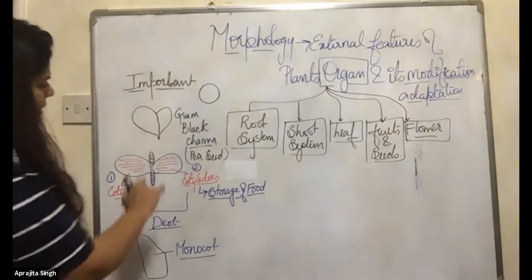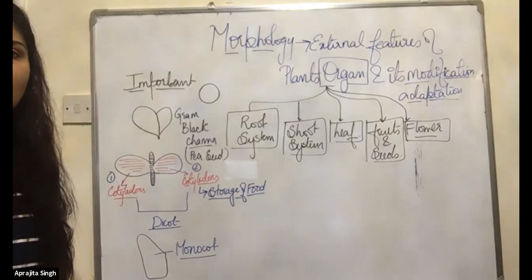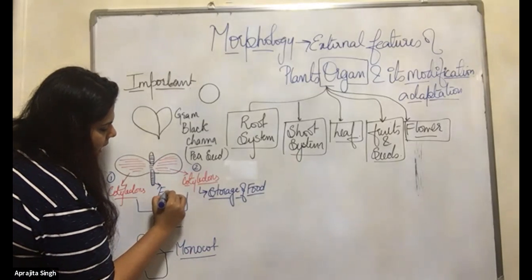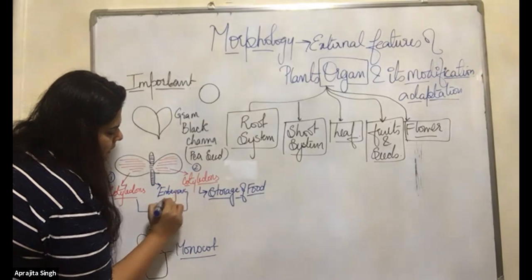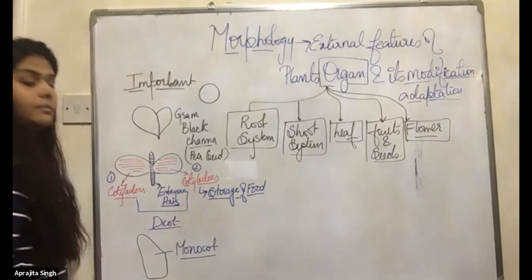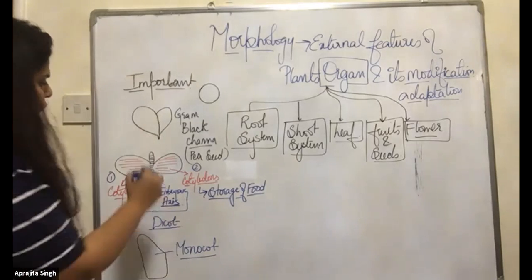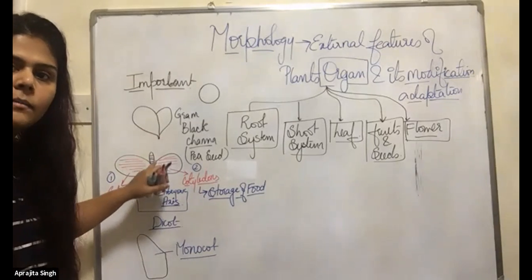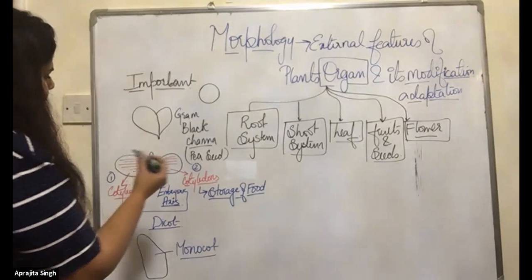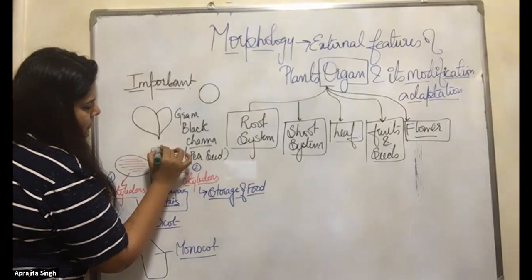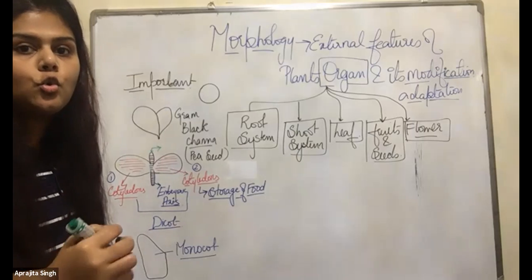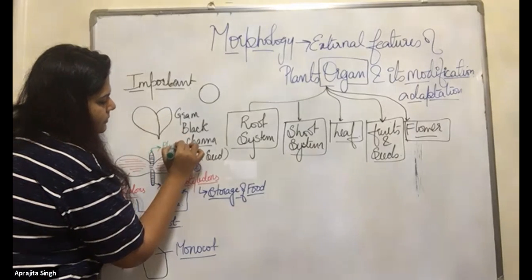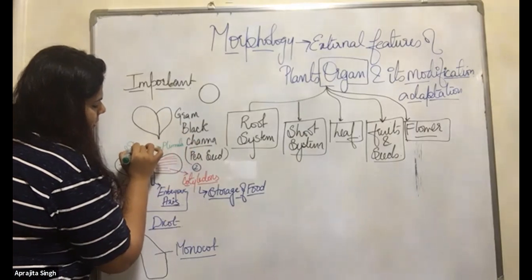This structure which I have marked, these are the embryonic axis. Remember, this is the embryonic axis, in between the line which I have made. From here, this part, this is the shoot generation. Shoot will be formed here. Plumule. We will give the word plumule. It's a shoot generation.